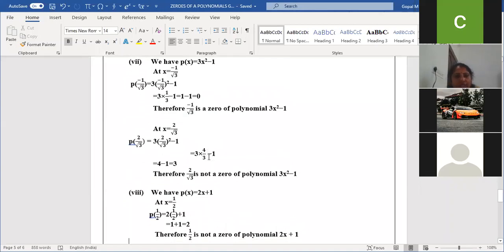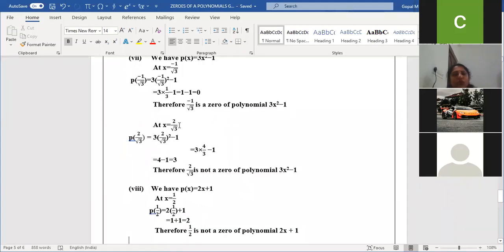In the same question, they gave one more, 2 by root 3. Whole square, so here 3 into 2 by root 3 whole square. The answer we did not get here is 0. So 2 by root 3 is not a zero of the polynomial 3x square minus 1. If we are not getting 0, it is not a zero of the polynomial. If we are getting 0, it is a zero of the polynomial.